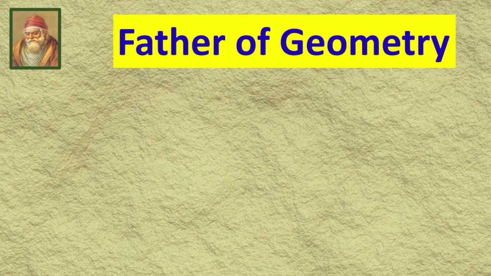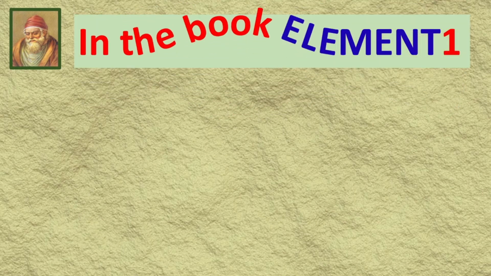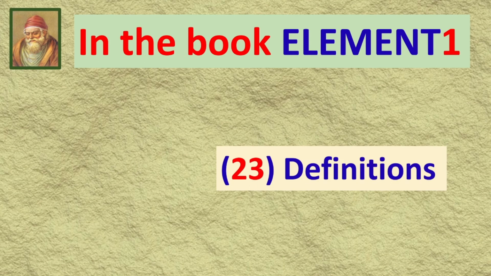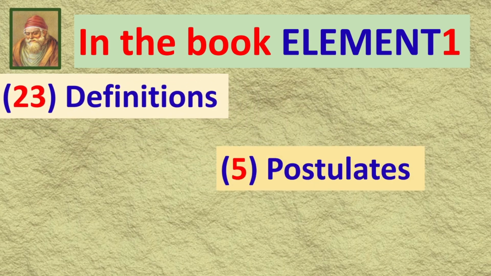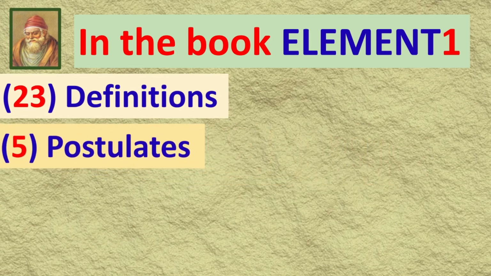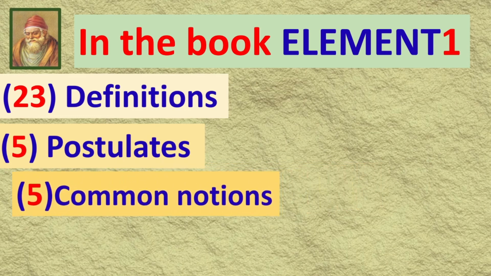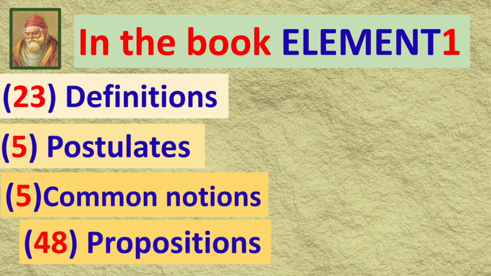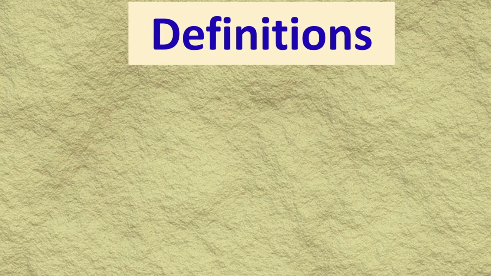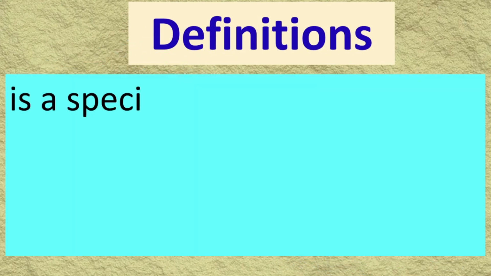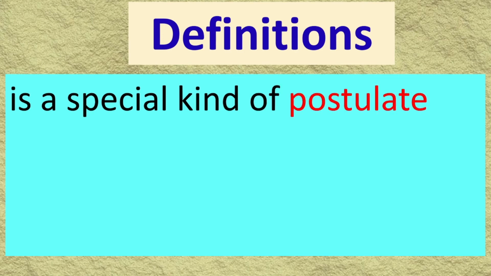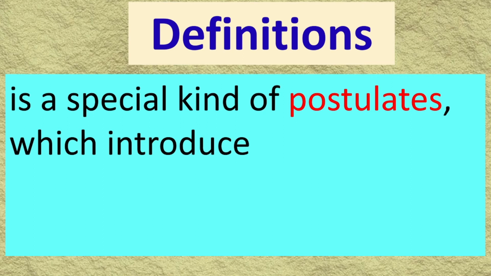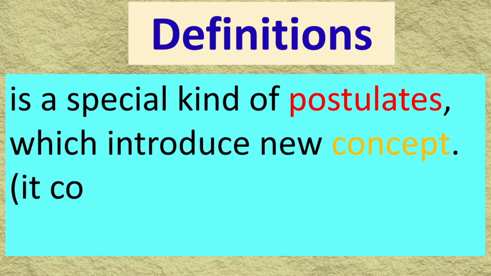In the first book, the first element, there are 23 definitions, 5 postulates, 5 common notions and 48 propositions. Definition: a definition is a special kind of postulate which introduces a new concept about geometry.